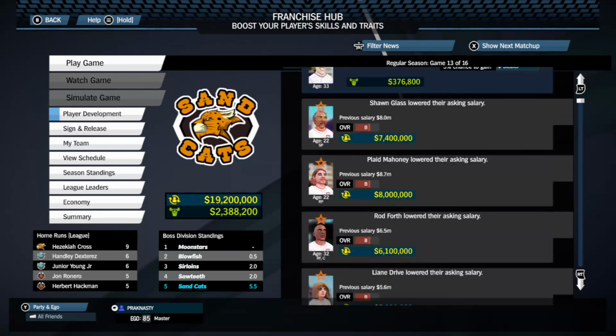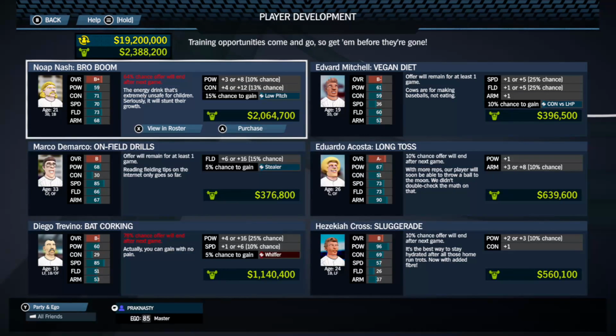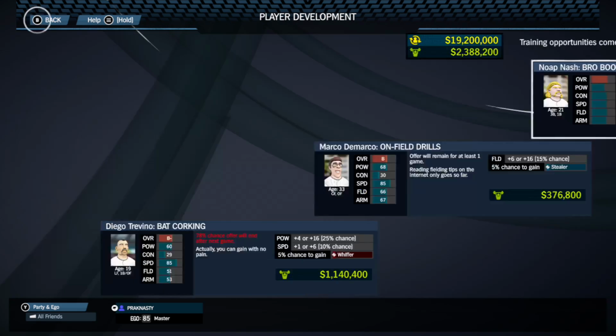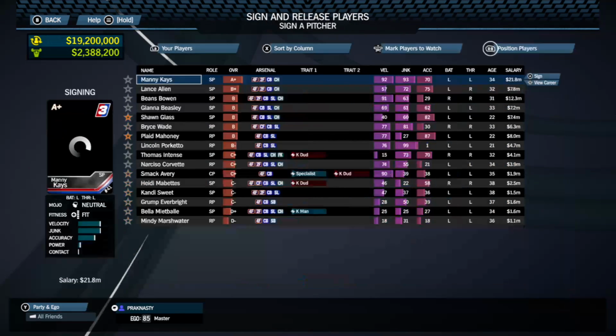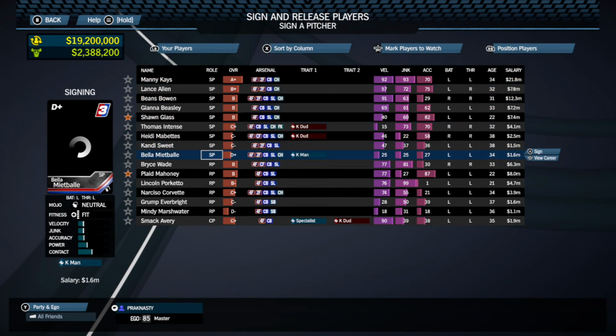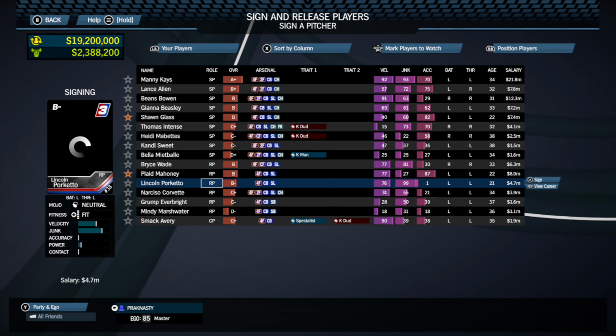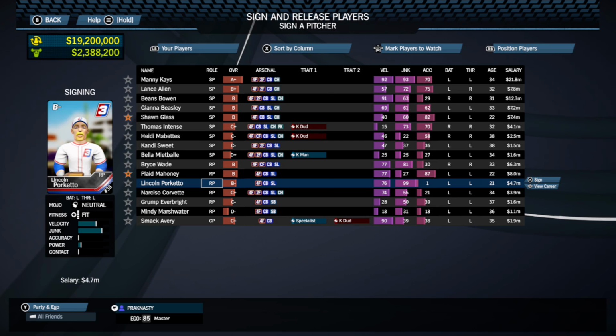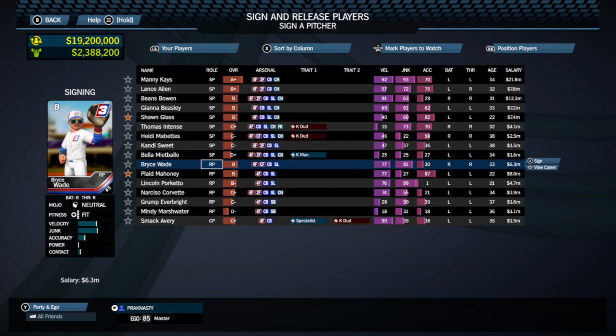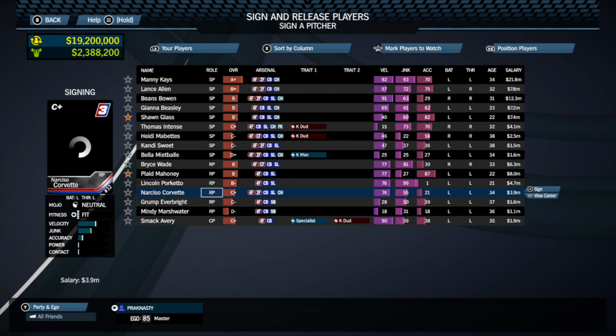Other than that, not much happened. Okay. Some developments here. You know what? Pause. Let's see if we can get rid of Sutton here for somebody. Any good relievers? Anybody? Got Wade and Mahoney. Still too expensive, though. Porchetto's getting close, though. I don't want to bring him back, honestly. I want a righty. It means we gotta wait for Wade, but he's too good. They ain't gonna let him drop that far.